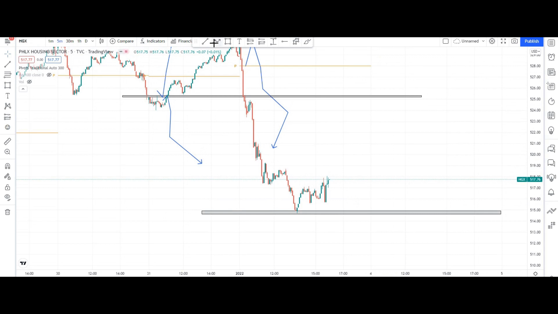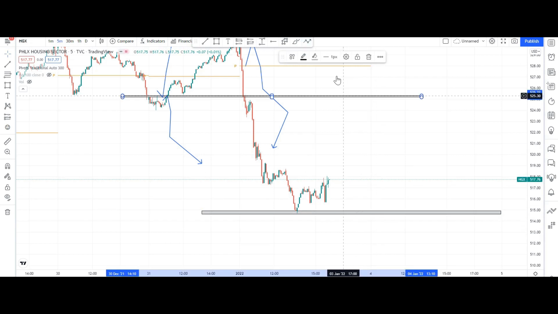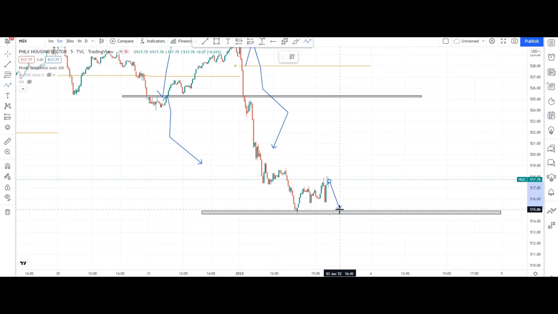In the upside, if it opens flat or something, and it takes support, then your first target. If it opens and takes support here, your first target, your second target, your third target and fourth target.